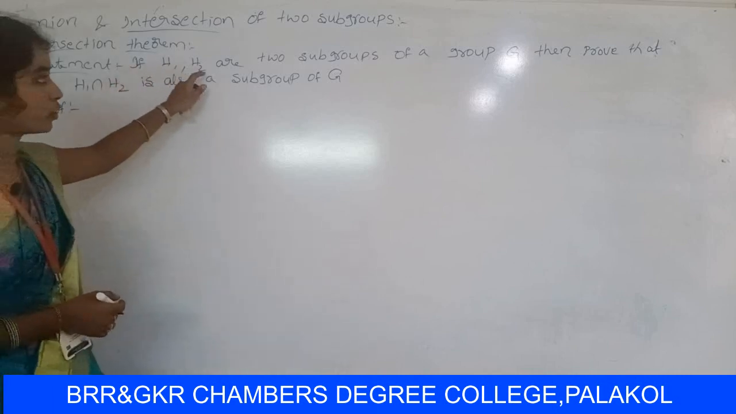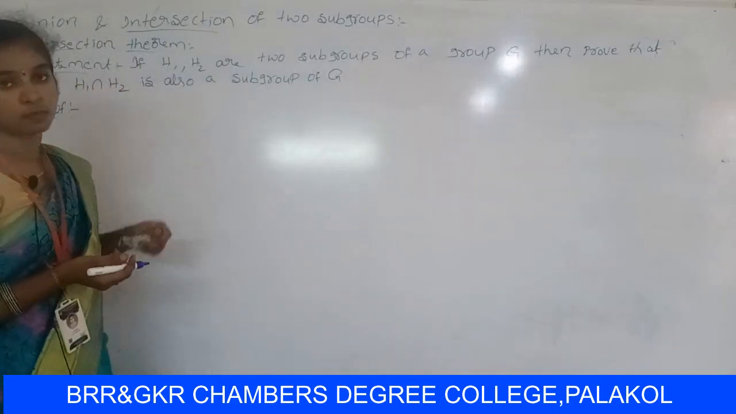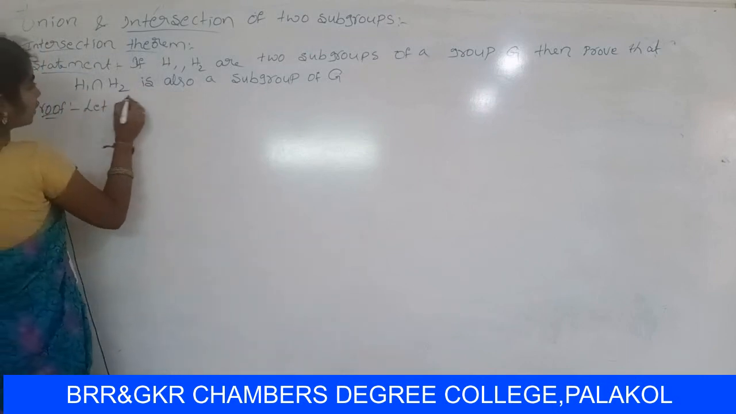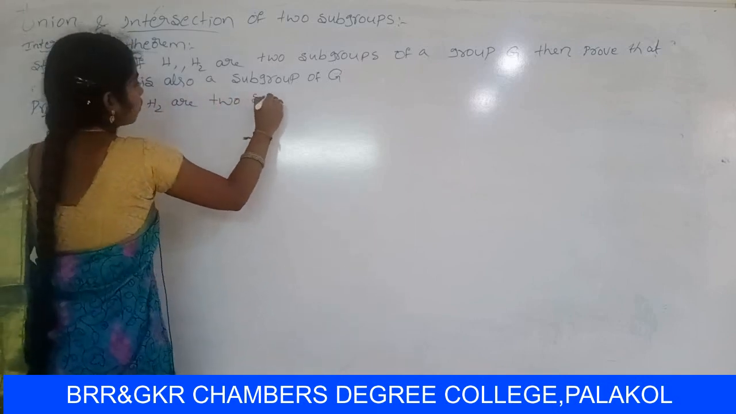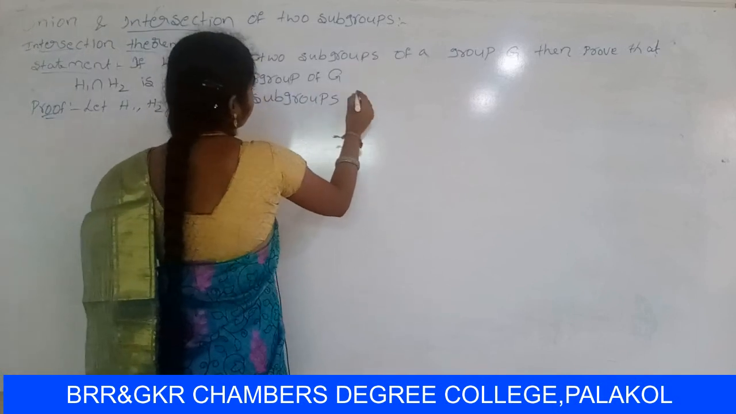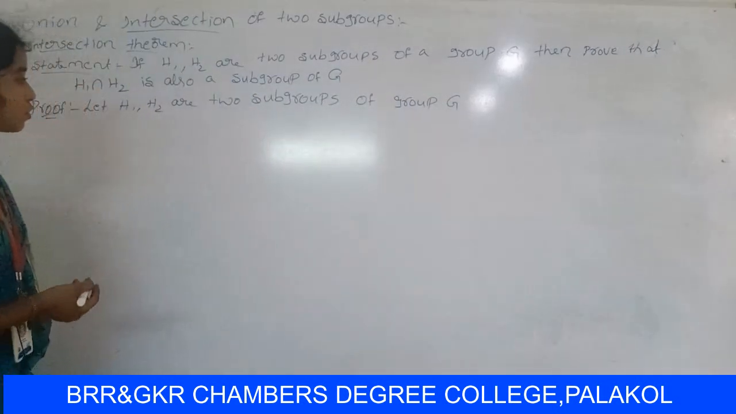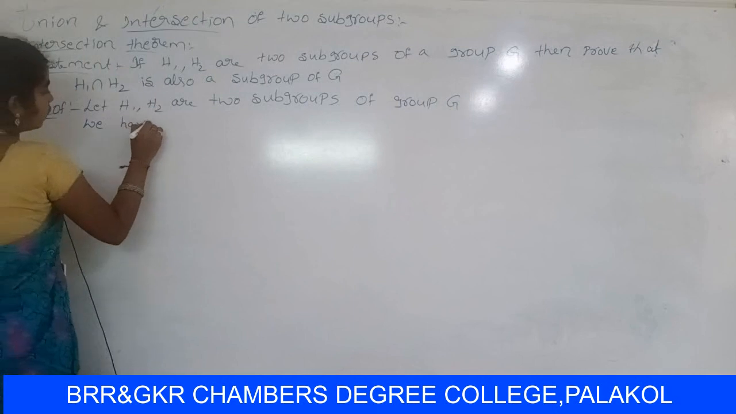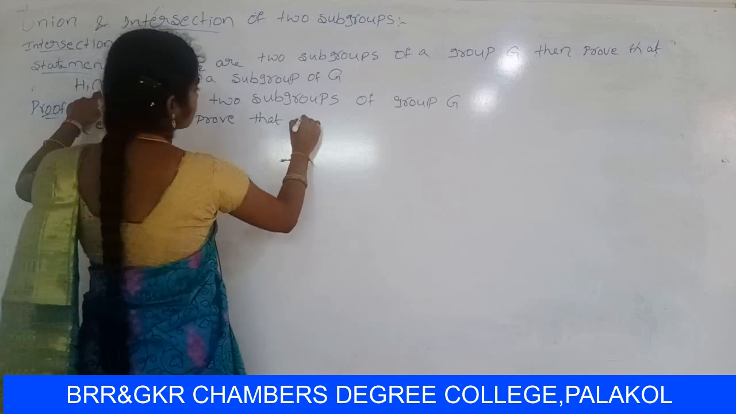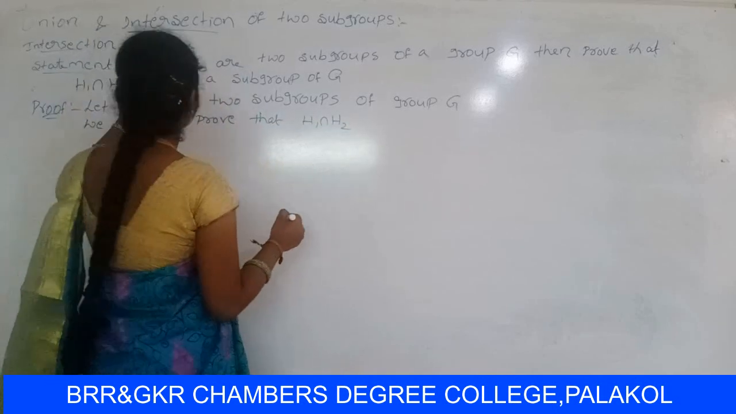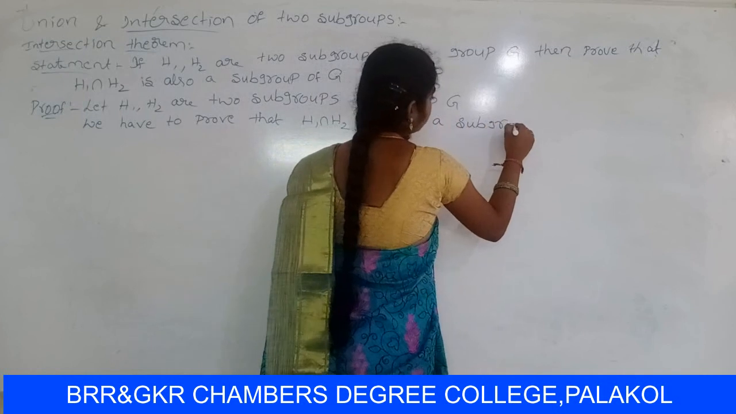Already given that H1, H2 are two subgroups of group Z. So we have to prove that H1 intersection H2 is also a subgroup of Z.